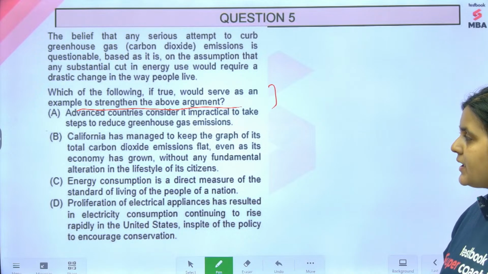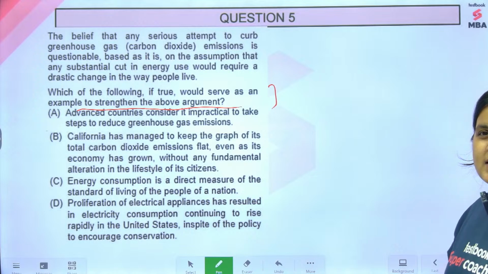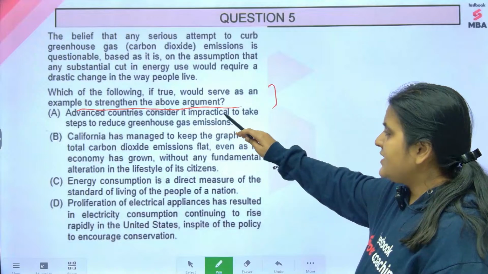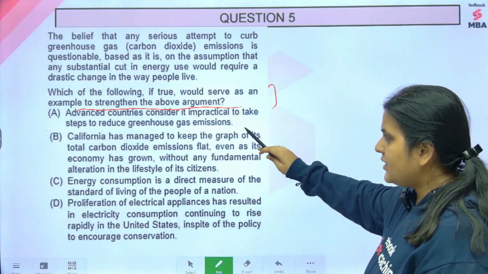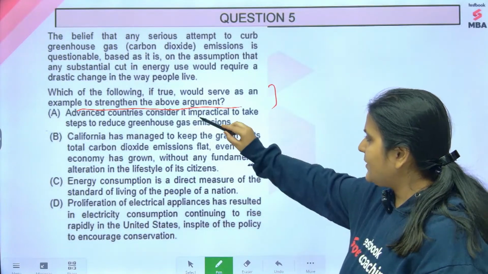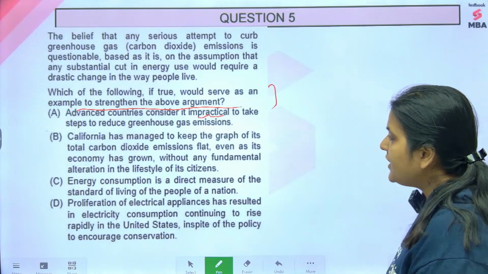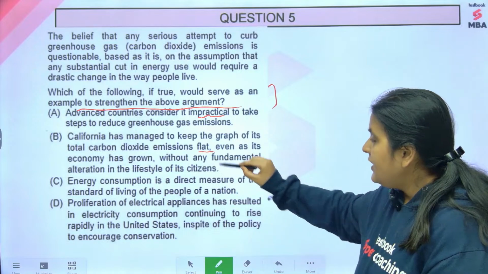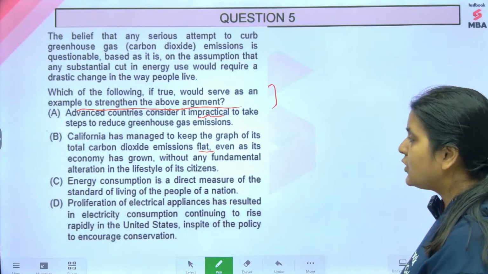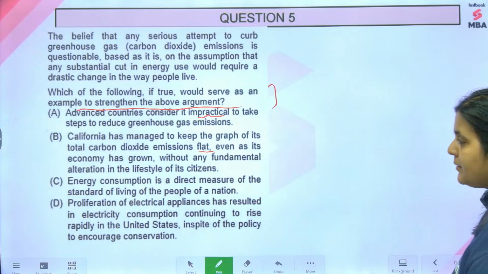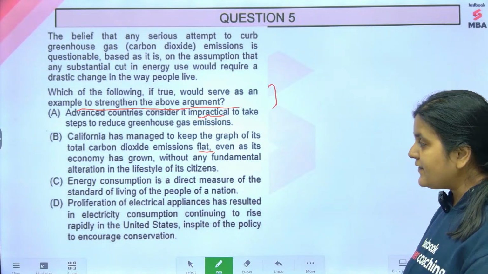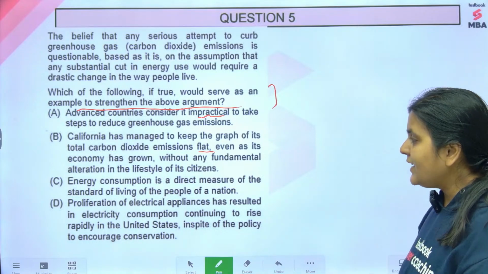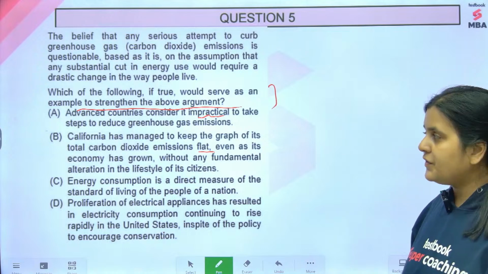D बोल रहे हो आप, बाकी सब क्या बोल रहे हैं? A, C, B, D. Okay, पढ़ते हैं इसको. Advanced countries consider it impractical to take steps to reduce greenhouse gas emissions. Okay, यहाँ पे दिया impractical. California has managed to keep the graph of its total carbon dioxide emissions flat, even as its economy has grown, without any fundamental alteration in the lifestyle of its citizens. Energy consumption is a direct measure of the standard of living of the people in a nation.